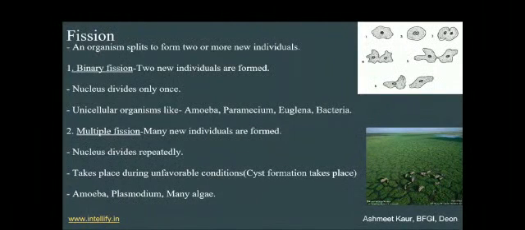Cyst formation takes place in this case. Examples may be amoeba, plasmodium and many algae, especially algae produced by multiple fission. And here we see in the second picture the algae spreading all over, so it is a rapid mode of reproduction.